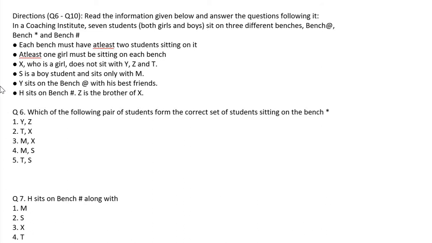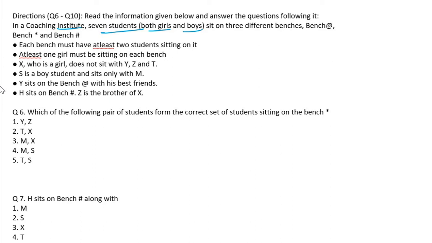Read the information given below. Answer the following. In a coaching institute, 7 students, both girls and boys, sit on 3 different benches: at, star and slash. Okay, so 3 different benches.